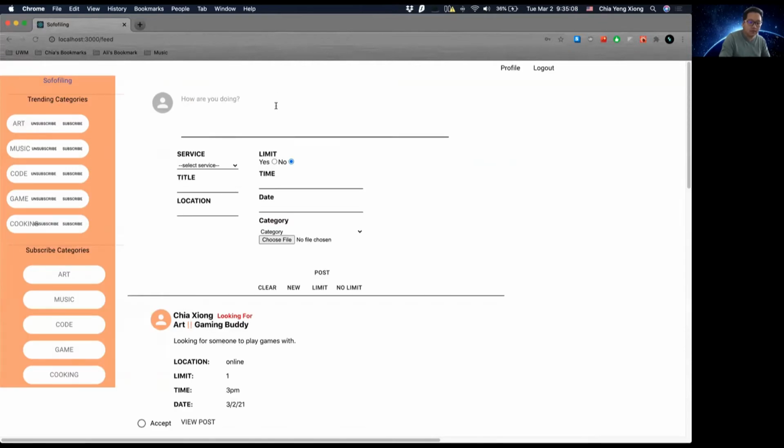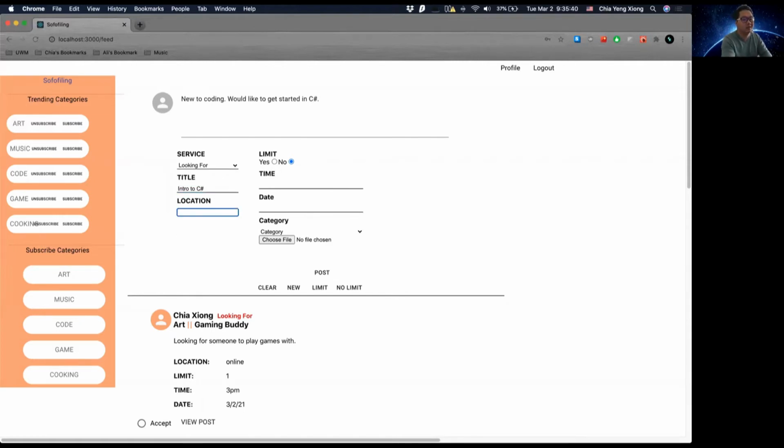So let's go ahead and create a post. So let's just say, new to coding, like to get started in C#. And we'll say we are looking for, and let's call it C#.